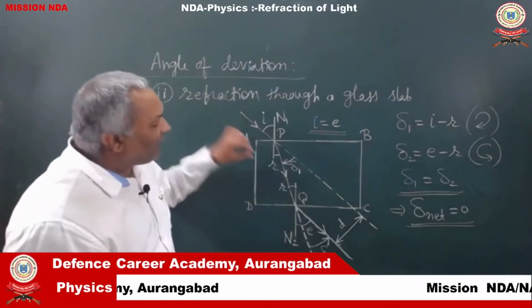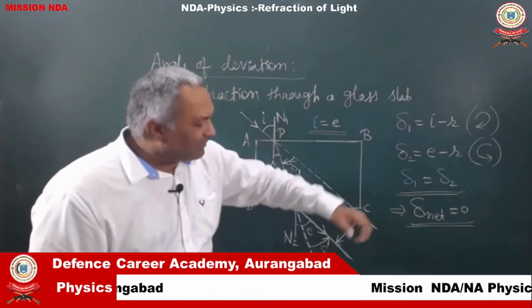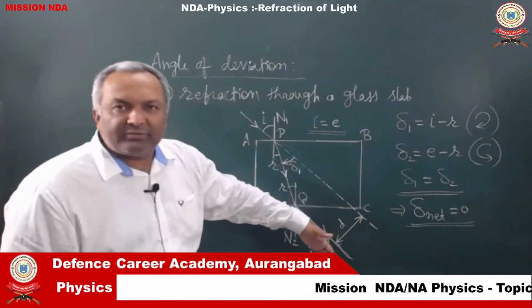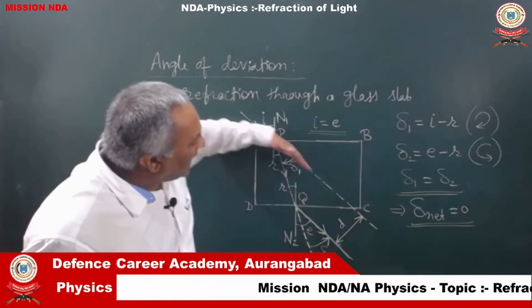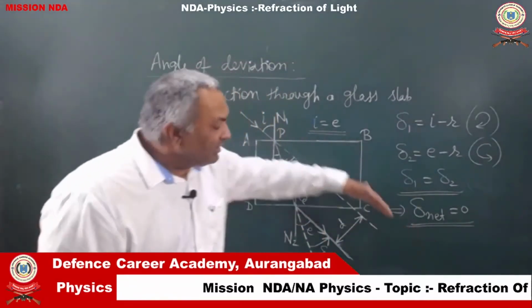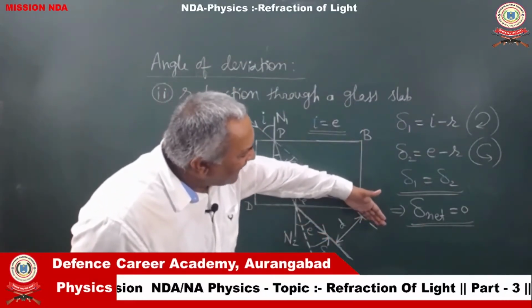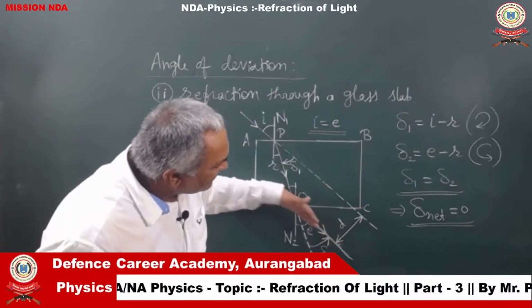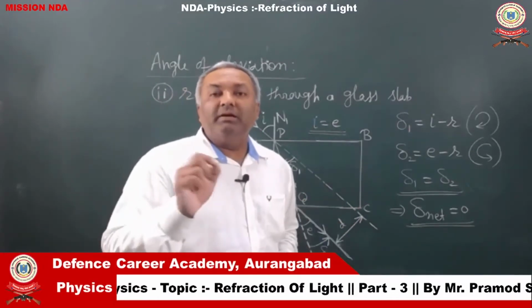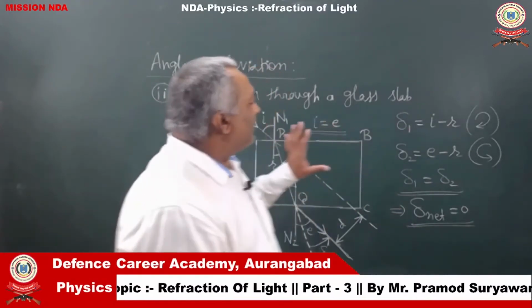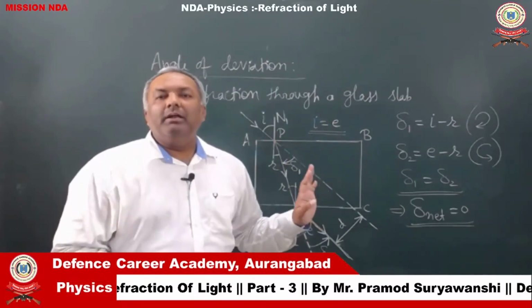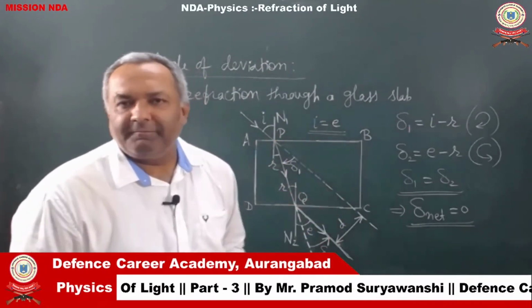So, the ray of light only gets laterally displaced. Instead of going on along this path without suffering any change in direction, it just gets laterally displaced through some distance and continues to travel along the same path. So, for a rectangular glass slab, the net deviation is 0.